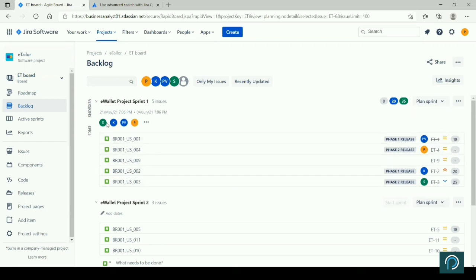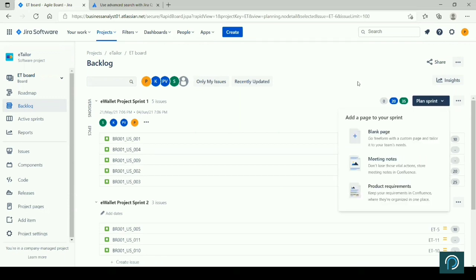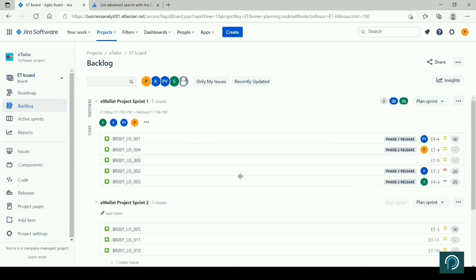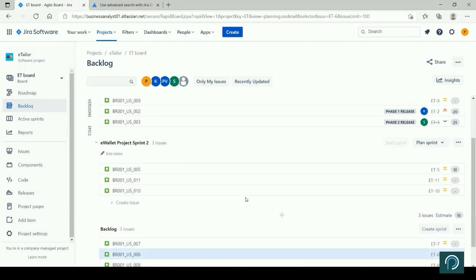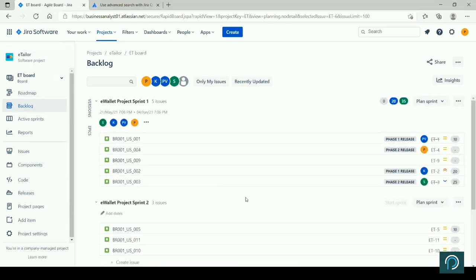You see all these items, all these different users, who is working on what item, right? All this information will appear here. All these items are part of this particular sprint. The story point is given. What is to do? What is in progress? What is done? All these items are coming here. You can further do the changes, right? At backlog level, this is the level of information that you should ideally be looking at.